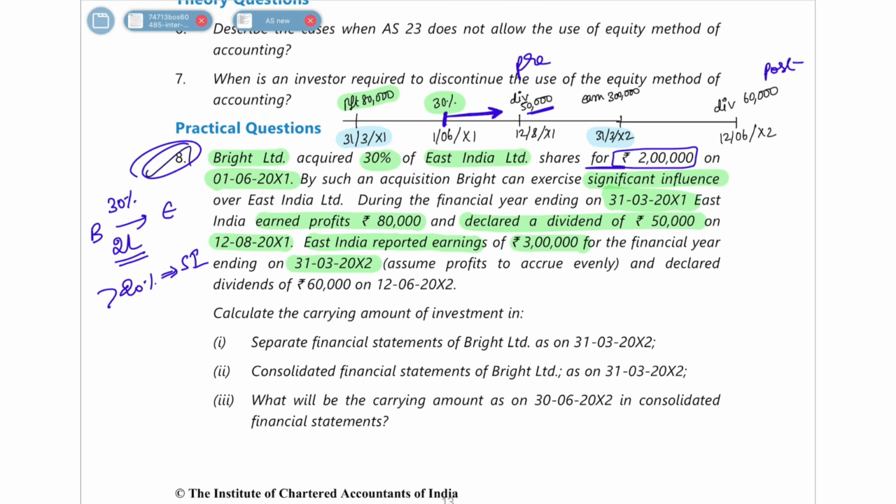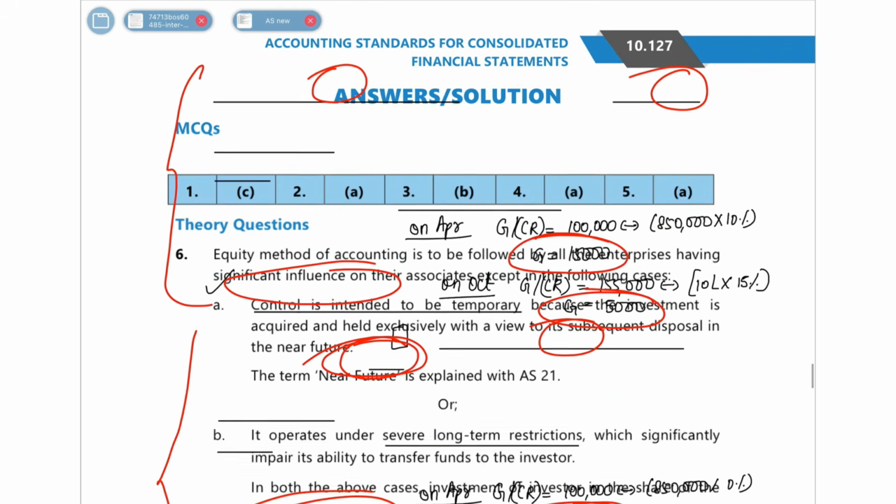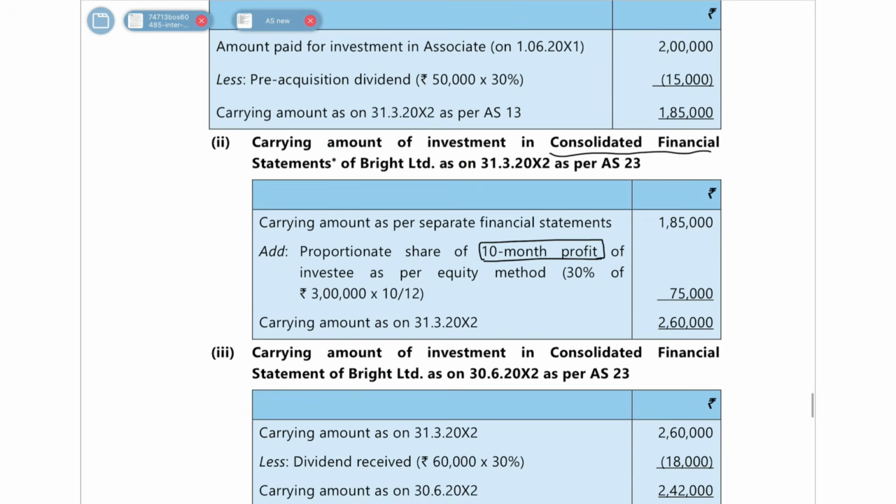Now in the question they are asking you to first calculate the carrying amount of investment, in separate financial statements and in consolidated financial statements, as on 31st March 2002. That means as on this date, you have to calculate our carrying amount of investment in SFS and CFS. So first let's do these two and then we'll see what the further question is asking. So let's move on to that.